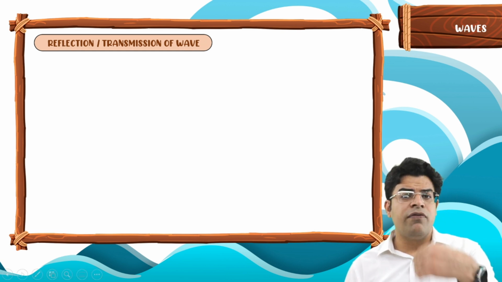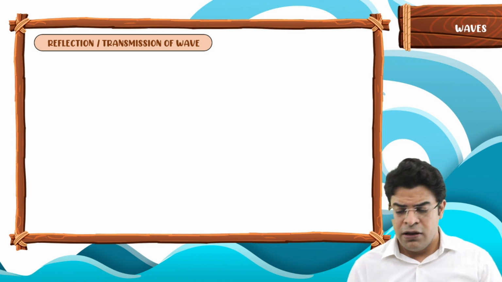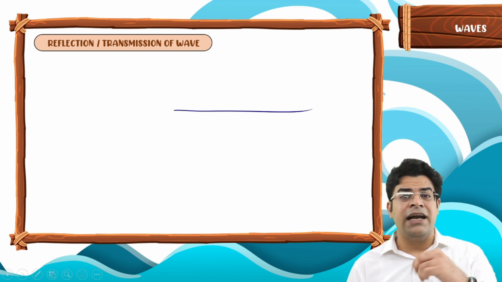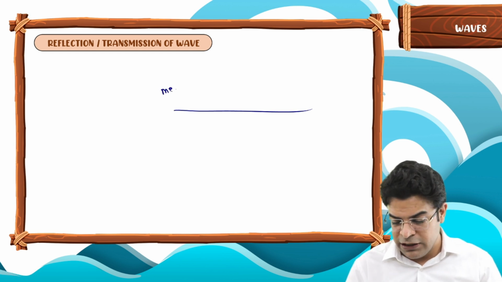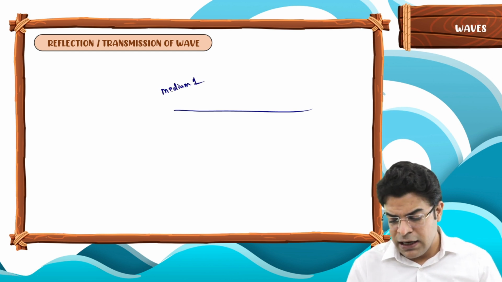What is the meaning of reflection and transmission? Whenever a wave reaches an interface, so what is an interface? A boundary which separates two mediums. So let's say there is a medium 1 and there is a medium 2.